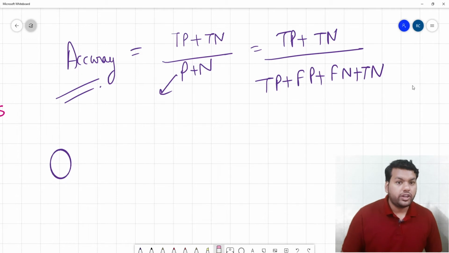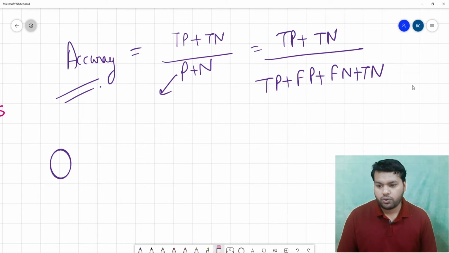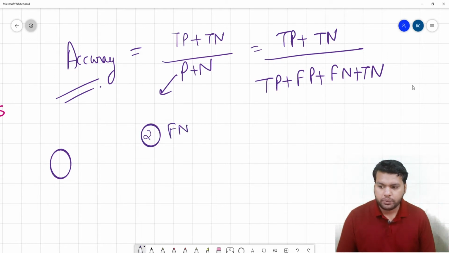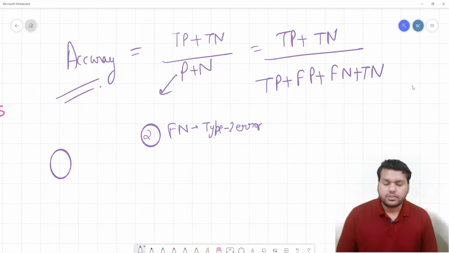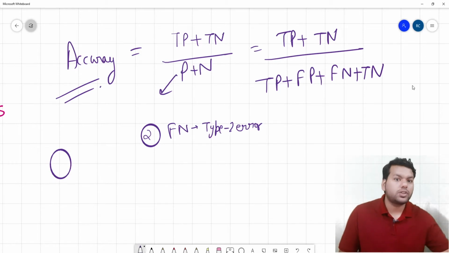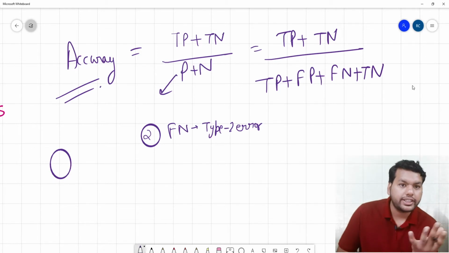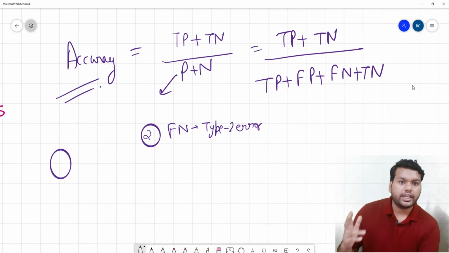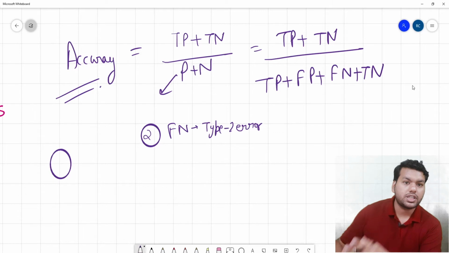Second, suppose we are more concerned about false negatives. Already I told you false negative is a type 2 error. What is a type 2 error? Suppose take the coronavirus case. You predict that the patient is negative, but actually he is positive. Once you say he is negative, he is very happy, goes out into the world and spreads the coronavirus. Just see how harmful it is.